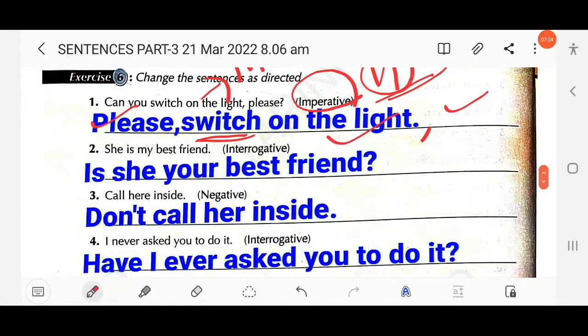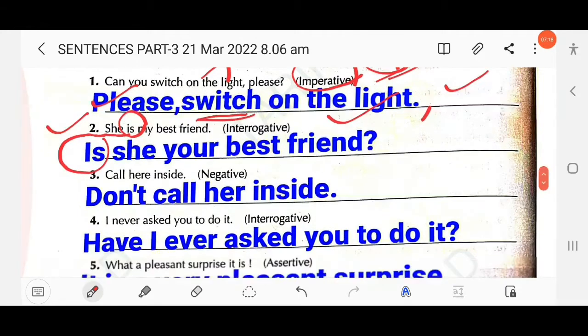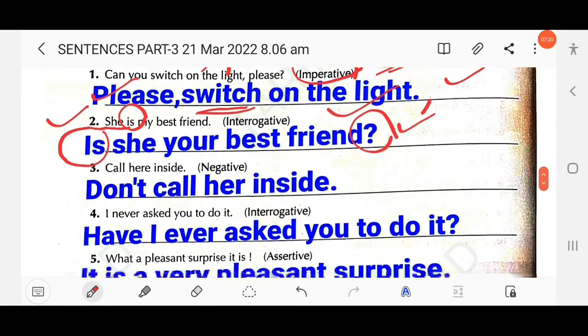Then next here, she is my best friend. So you have to change into interrogative. So in interrogative, the auxiliary verb comes to the beginning, right? Is. The other part will remain the same, just you have to use the auxiliary verb at the beginning of the sentence. Is she your best friend? So you have to use a question mark at the end of the sentence.